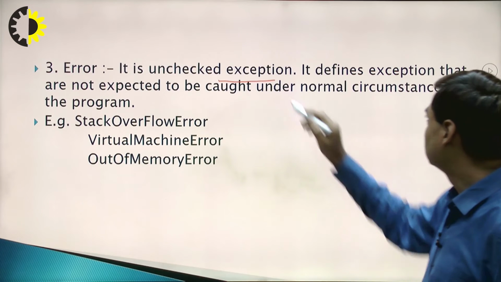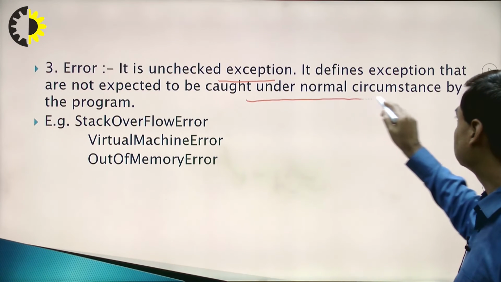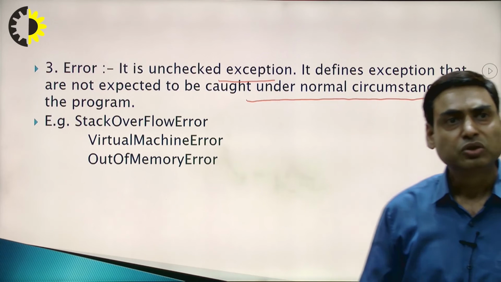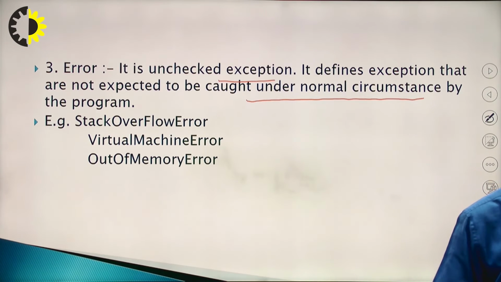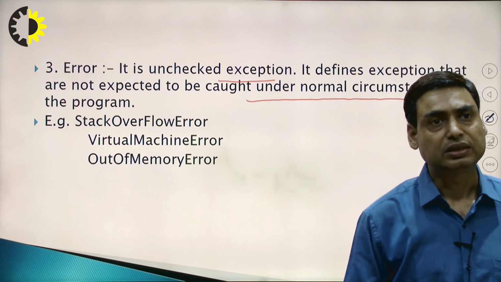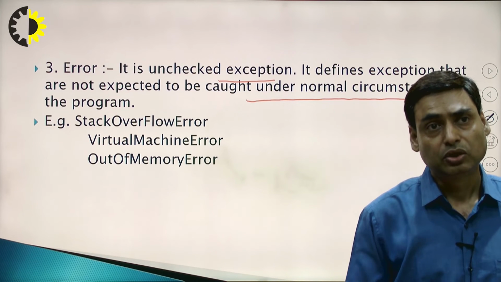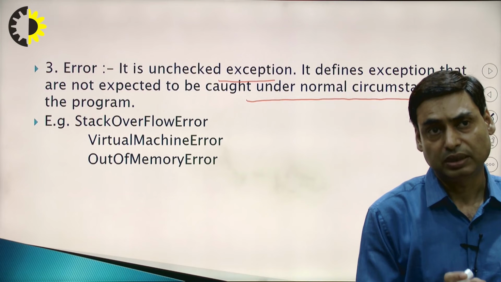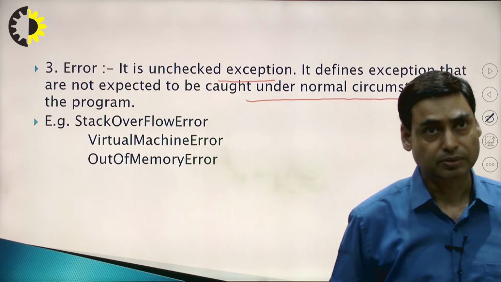It defines exceptions that are not expected to be caught under normal circumstances by the program. There are some exceptions related to the system, not to the program, like StackOverflowError, VirtualMachineError, and OutOfMemoryError. All this category of exceptions comes under Error, and these are unchecked.